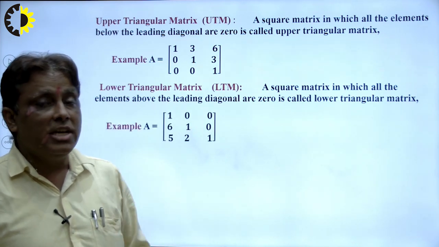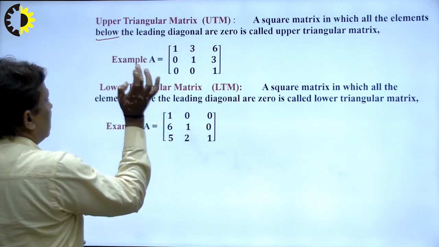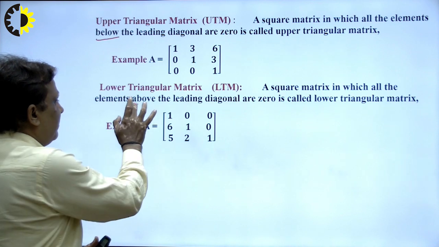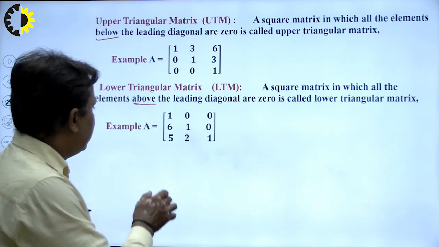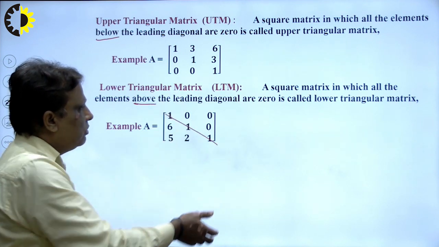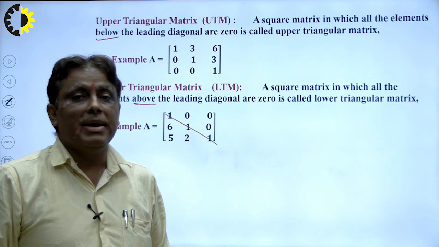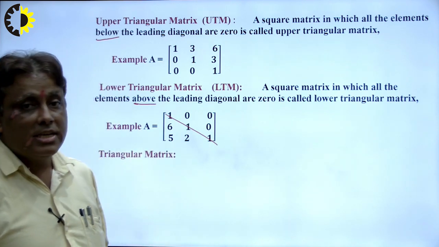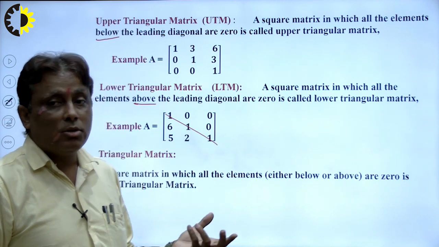There is only a single difference, first is below and second is above, both are the same. What is the role of such types of matrices? We see here all elements above the diagonal are 0, that is known as a lower triangular matrix. A matrix in which the lower and upper parts are 0 and the remaining elements are non-zero is known as a triangular matrix.